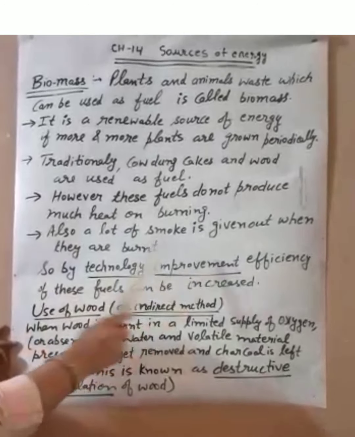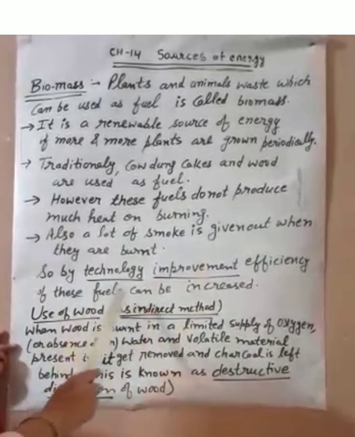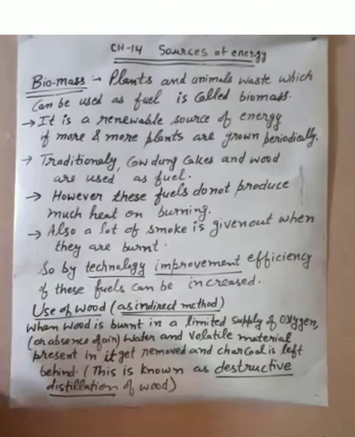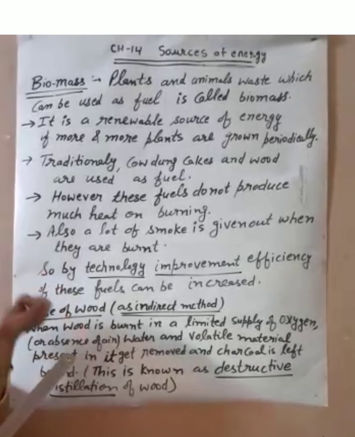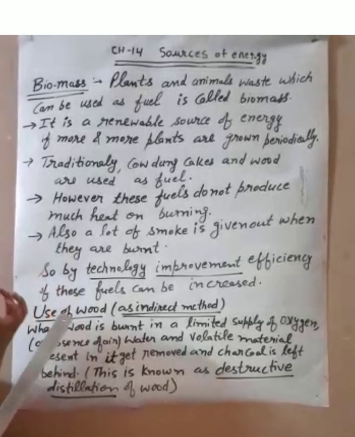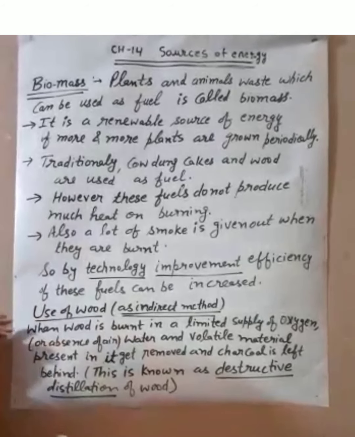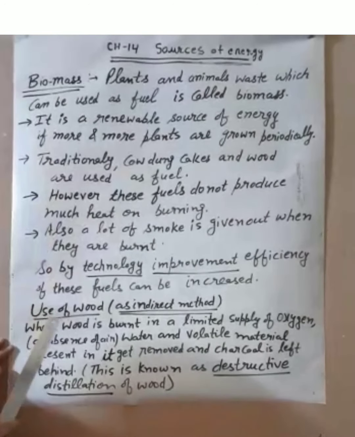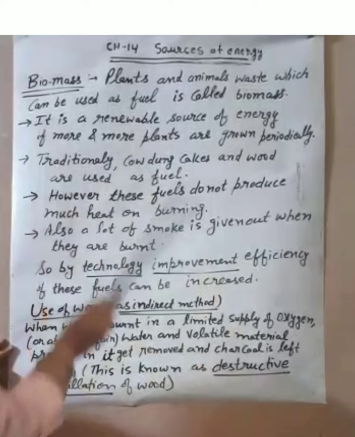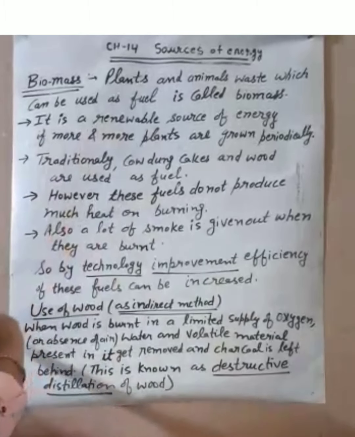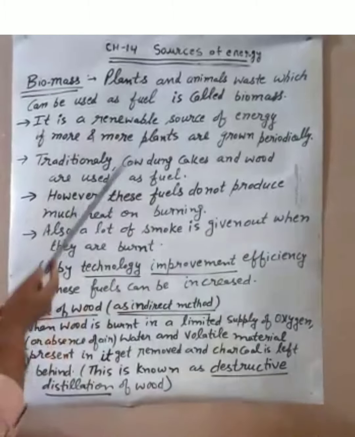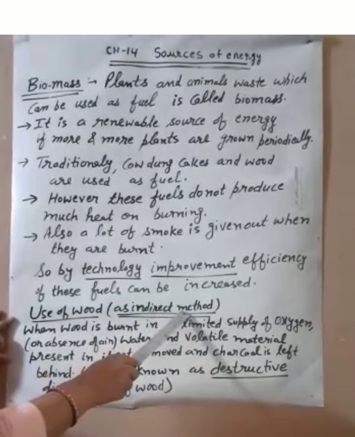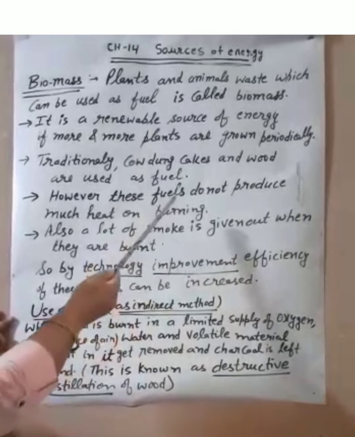So by technology improvement, we can increase the efficiency of these fuels, and moreover, we can decrease the level of the pollution created by these fuels. So first we will do about wood, and then we will do about cow dung cake. So let's do about wood as an indirect method. Directly means you are using it by burning it.